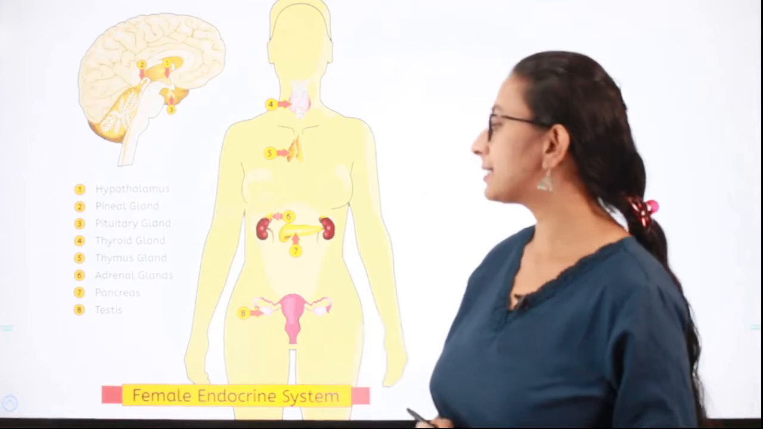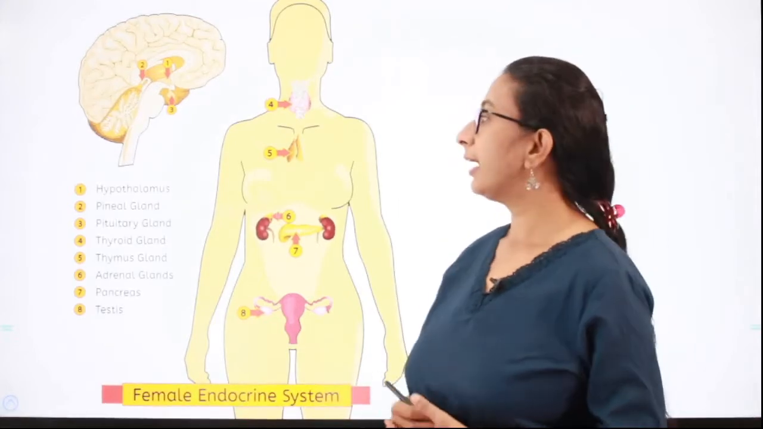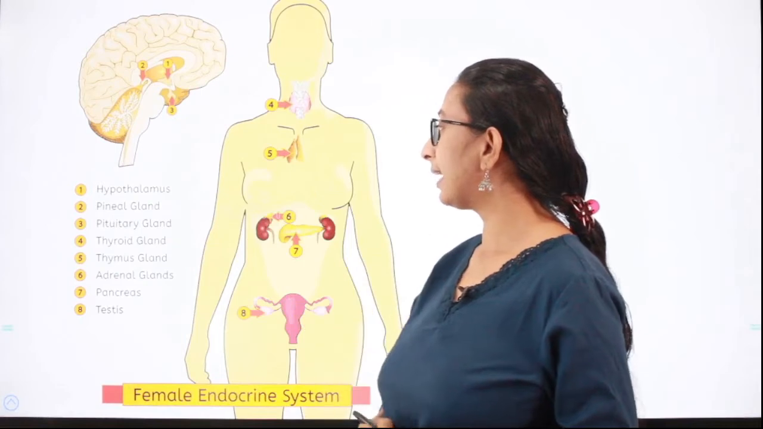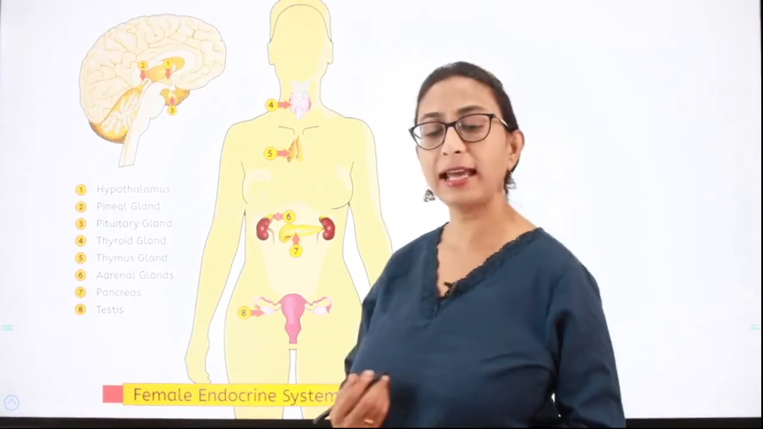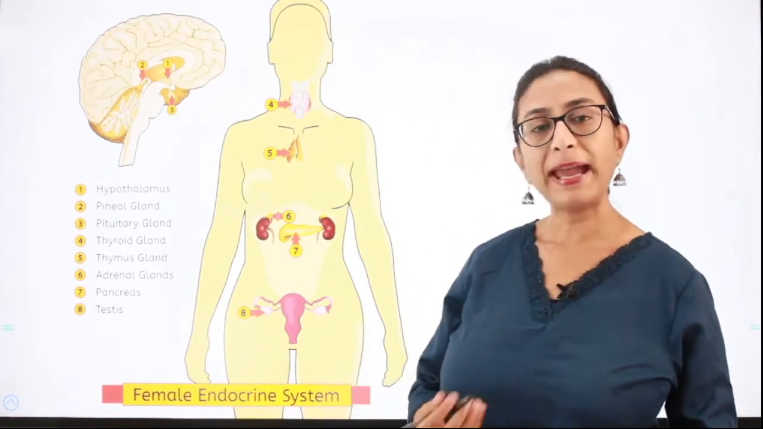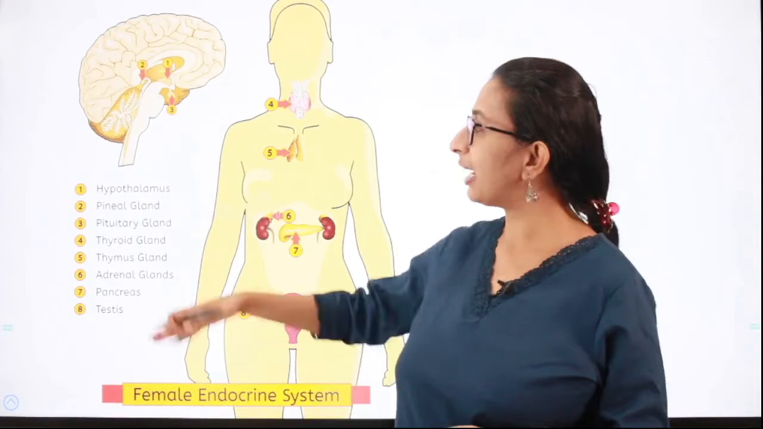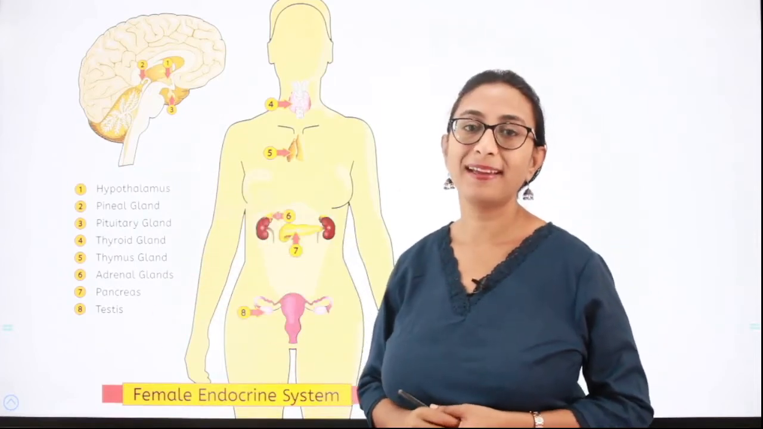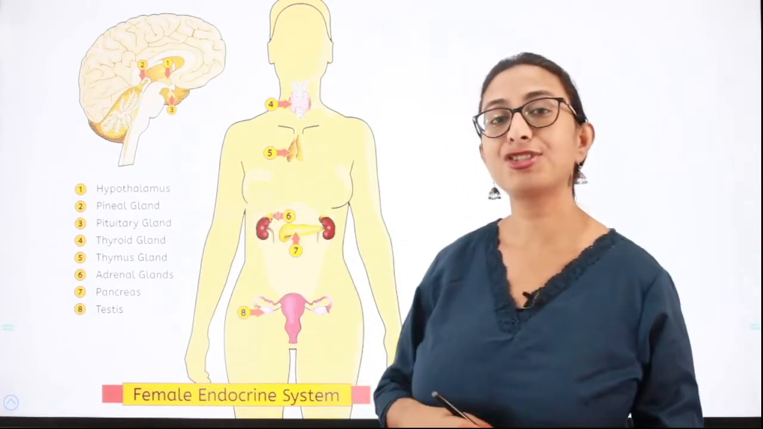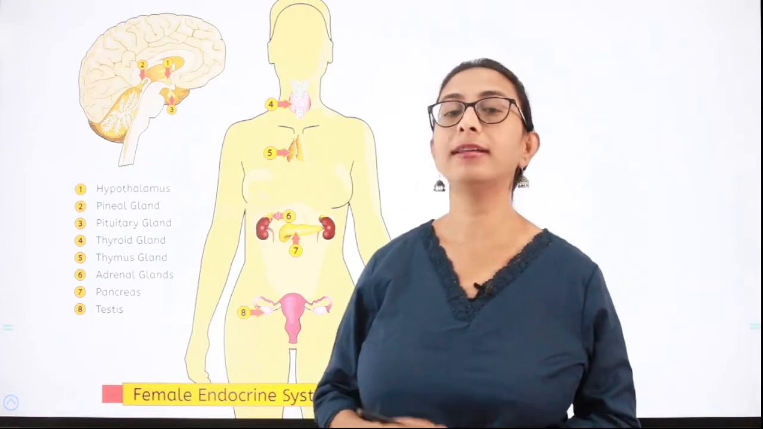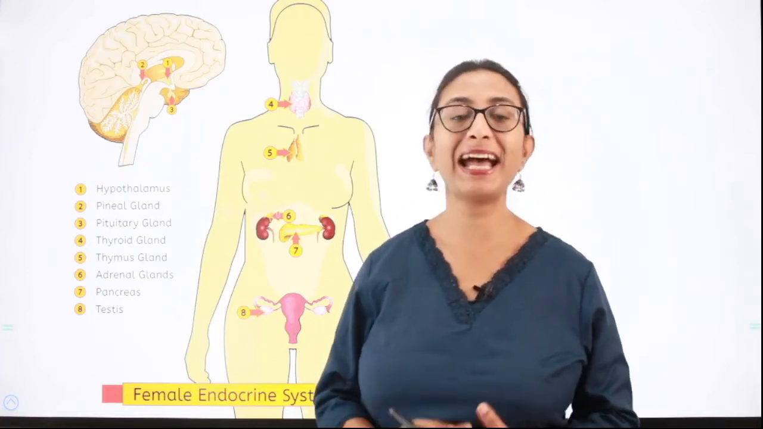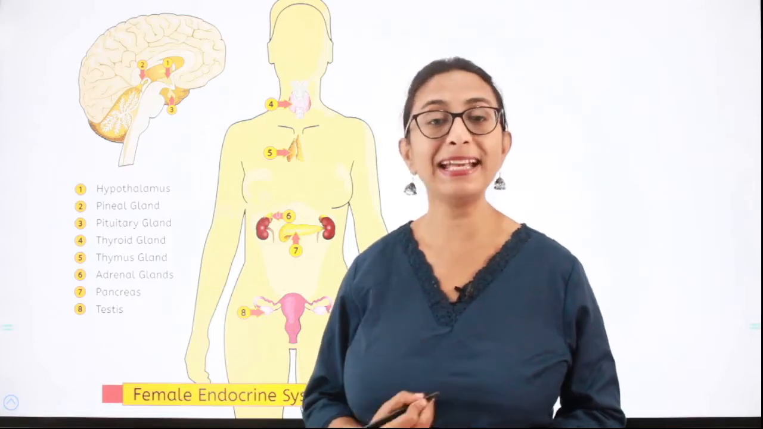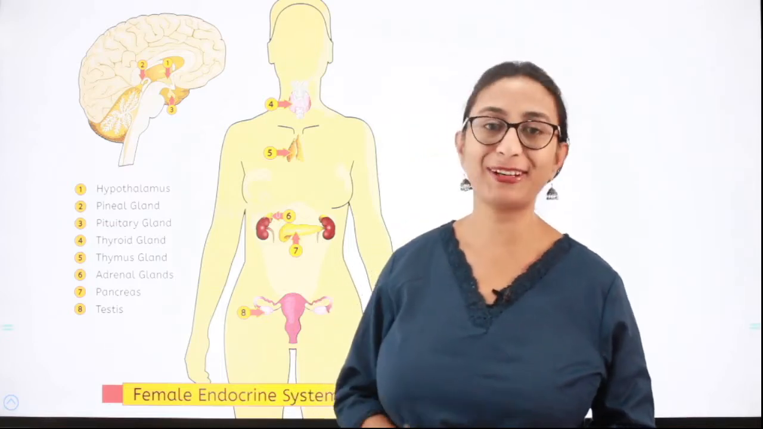So what are the various endocrine organs? Endocrine organs are hypothalamus, pineal gland, pituitary gland, thyroid gland, pancreas, testis. Like this we have various endocrine glands in our body. Okay, so in this lecture we will be discussing the important endocrine gland hypothalamus, and in our future lectures we will be discussing in depth about each one of these endocrine glands.